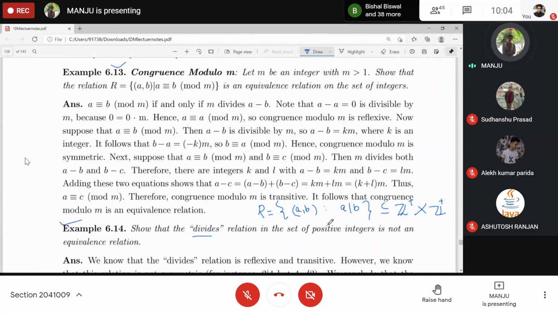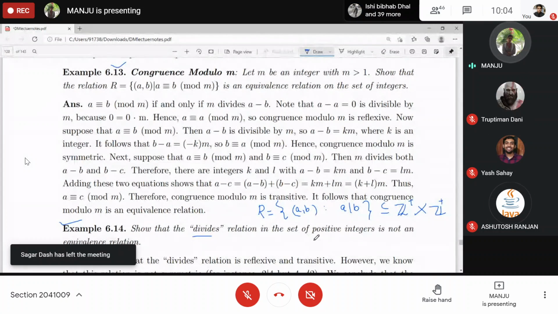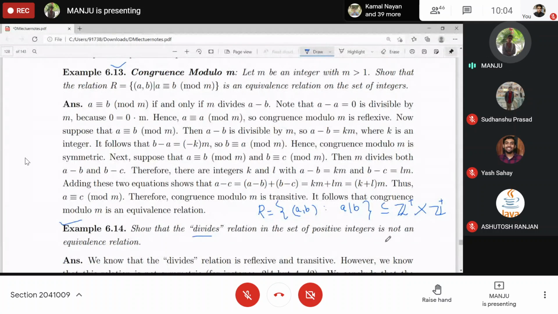Now, why is it not an equivalence relation? Because it is not symmetric. Is it reflexive? Yes, it is reflexive. Every positive integer divides itself. It is transitive as well: a divides b, b divides c, then a will divide c, right? But it is not symmetric.